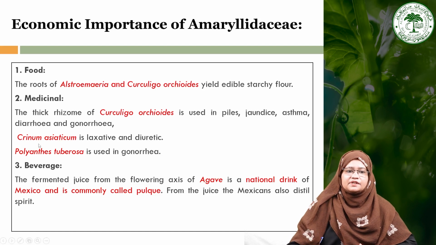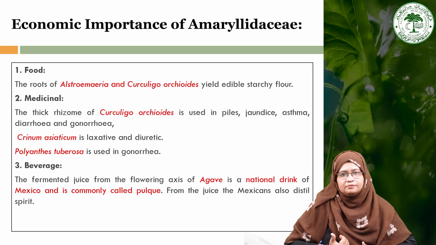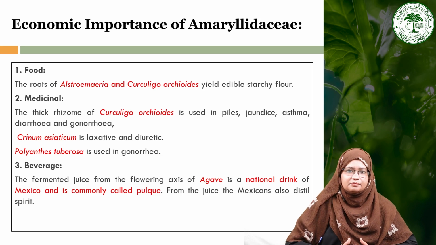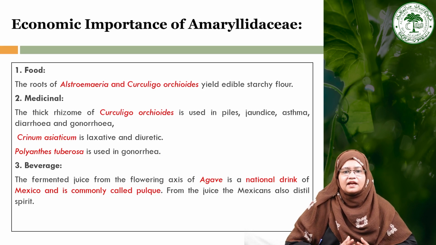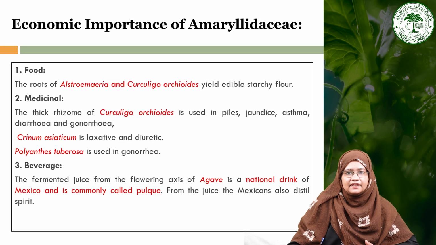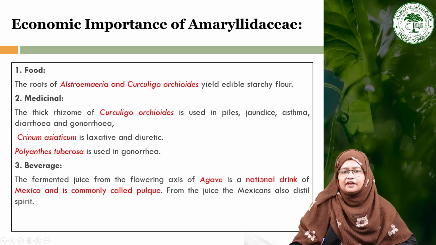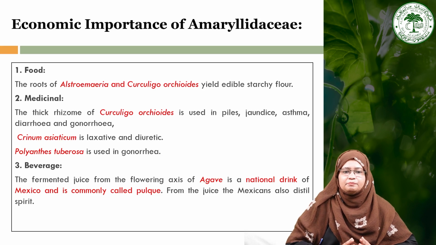Then Crinum also has laxative and diuretic properties, and Polianthes tuberosa is also used in gonorrhea. So you can see these plants have many pharmacological benefits, as we have seen, due to the presence of alkaloids. We have also earlier seen the fermented juice from the flower axis of the agave, which is the national drink of Mexico and is commonly called pulque.